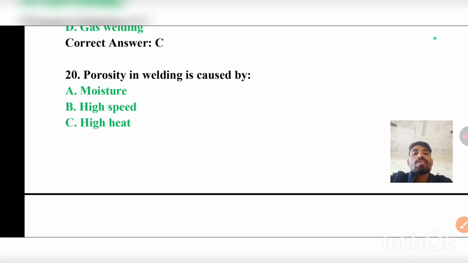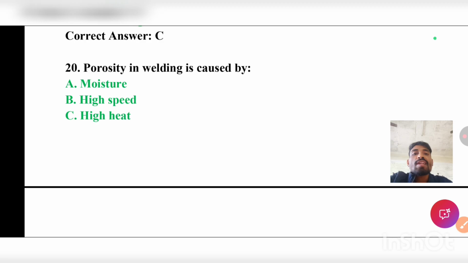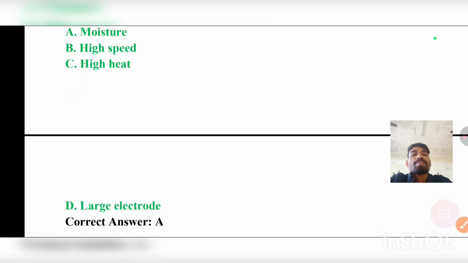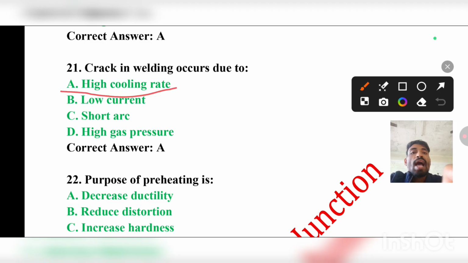Question number 20: Porosity in welding is caused by moisture, high speed, high heat, or large electrode. The correct answer will be moisture. Due to moisture, porosity is developed in the welding process. Question number 21: Cracks in welding occur due to high cooling rate, low current, short arc, or high gas pressure. The correct answer will be A, that is a high cooling rate.